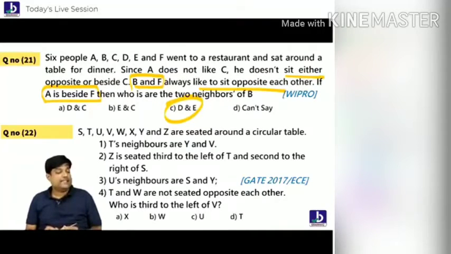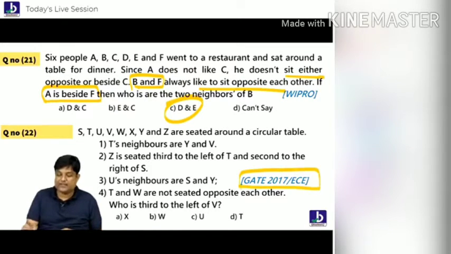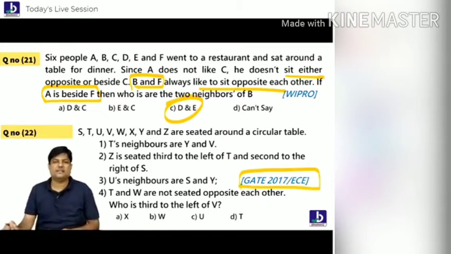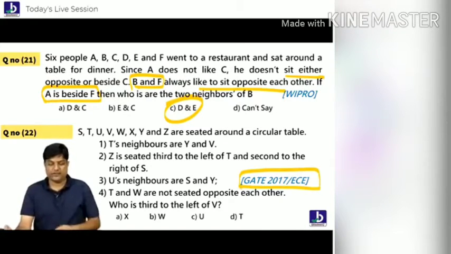Are you understanding, everybody? This is the way we are supposed to do it. Now this is a GATE question. Some people have asked for GATE questions, so let's teach them also. Some people want the GATE question, so let's try to go with it.